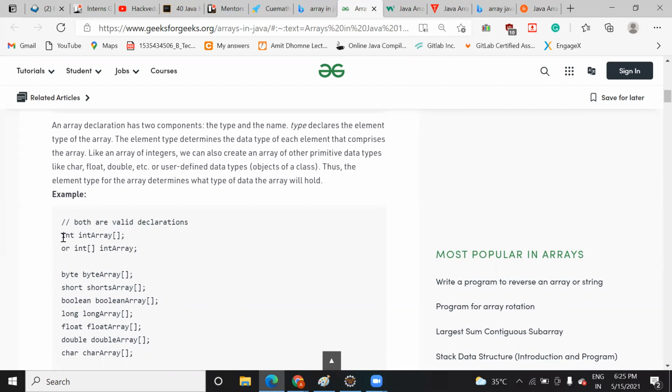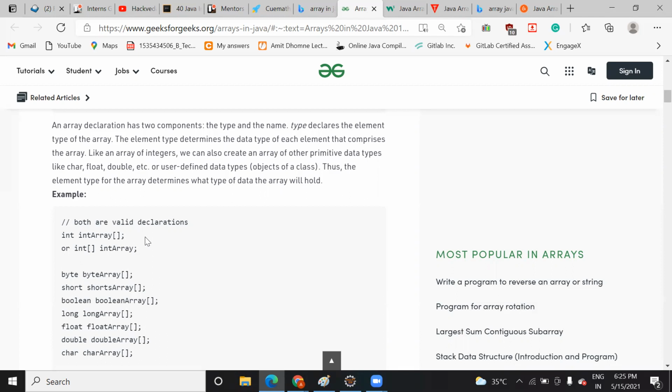You can declare it like this: int, the data type, then the name of the array and square brackets. And there is another way: you can declare the data type, square brackets, then the name of the array. Both are valid, you can use either. In the last class I explained that you can declare an array like this, and with a new keyword also. So there are two ways I explained in the last class.